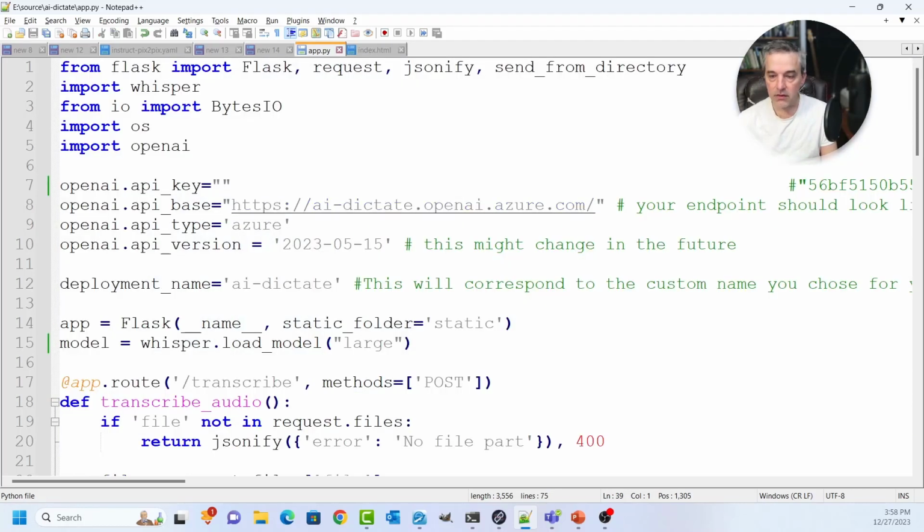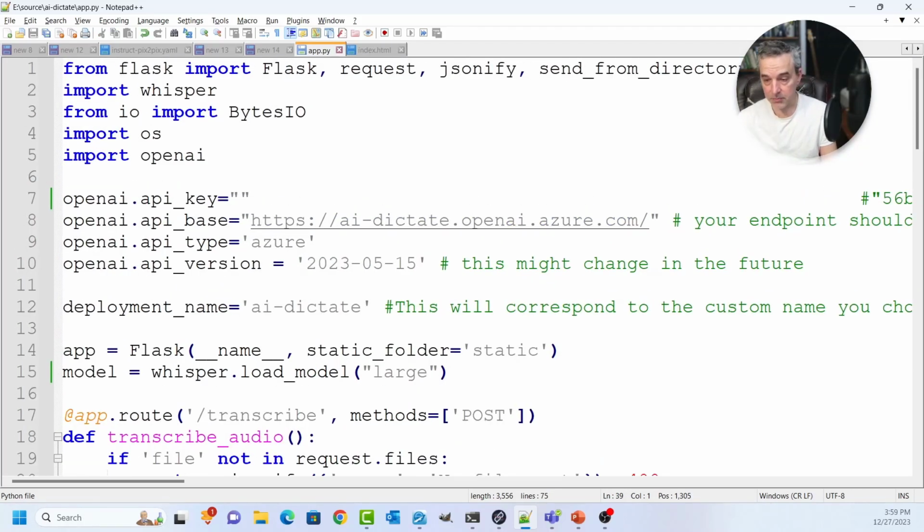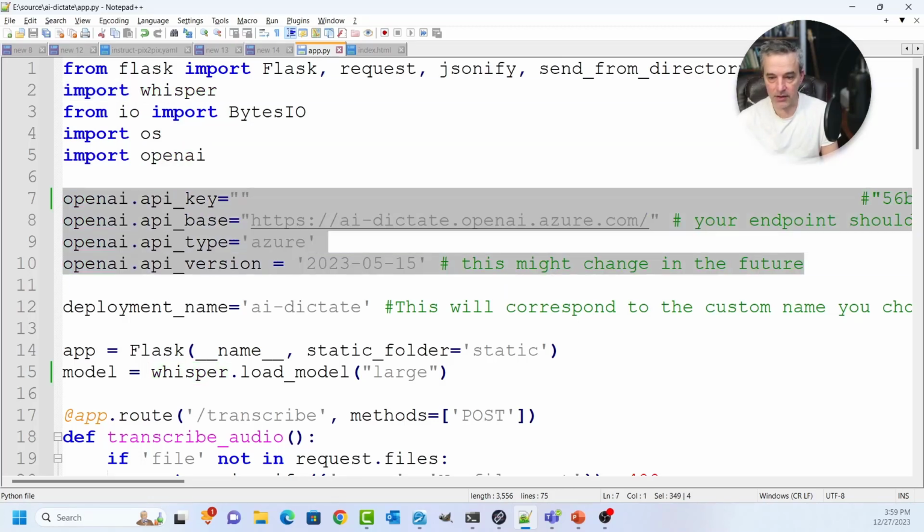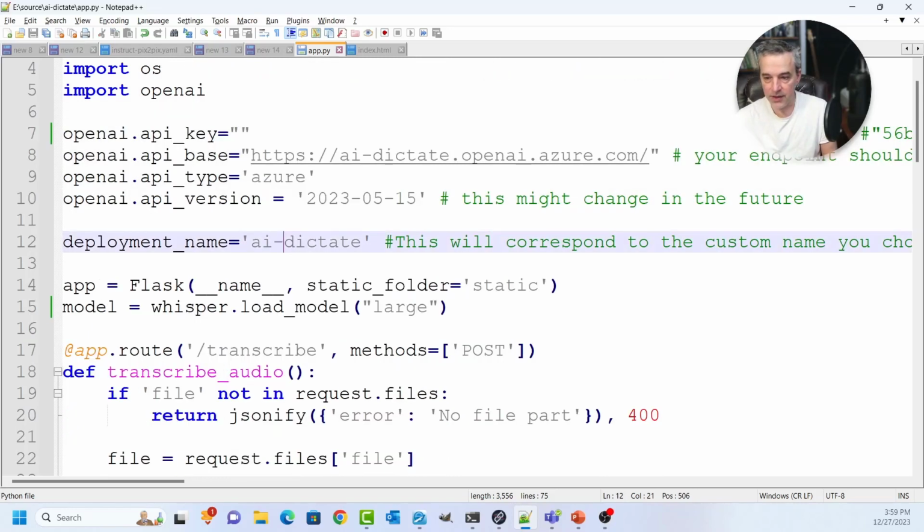So the server audio side is pretty straightforward as well. It's a Flask app, which is an embedded web server for Python apps, and it's using Whisper and OpenAI. OpenAI is pretty straightforward. It's got some configuration that you'll need to put in here, and I'm using the Azure version of this, and I'm putting my API key in there, and then I have a deployment up on Azure called AI Dictate.